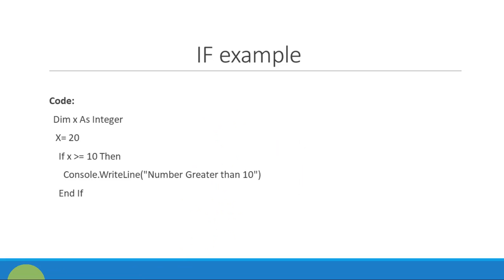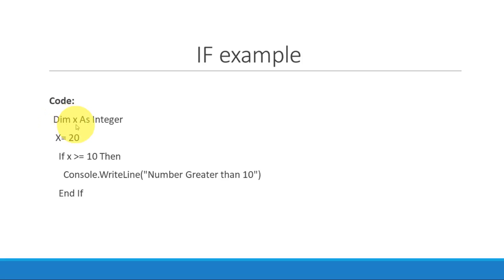Now let's discuss an example of the if statement. See, Dim x As Integer. This is just code to explain how you will write the code in VB.NET. We have already discussed before how to declare a variable. Dim is a reserved word to declare a variable.